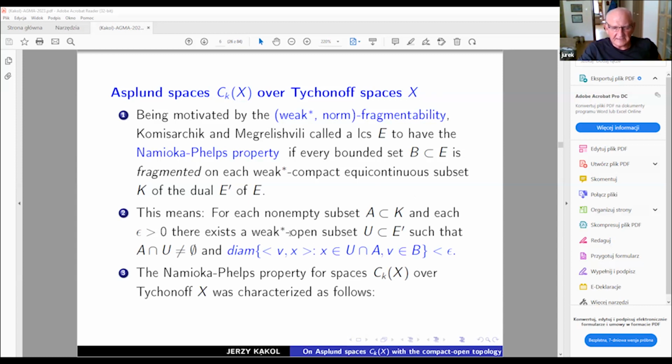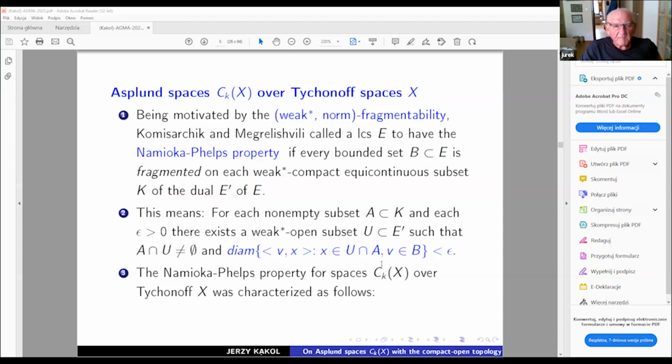So there exists such a subset for which the intersection is non-empty, but the diameter of such, where the distance between x, running over this intersection, and b, running over this bounded set, is less than epsilon. So why am I going to mention this result?